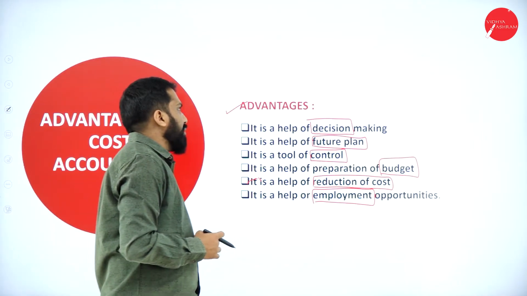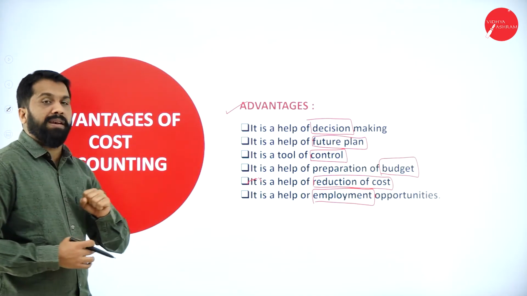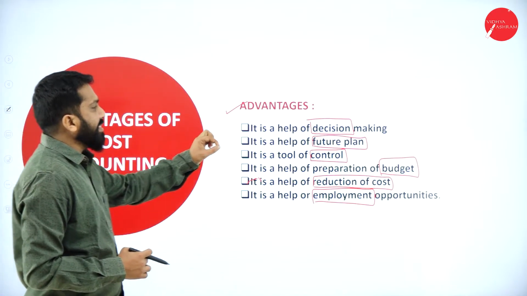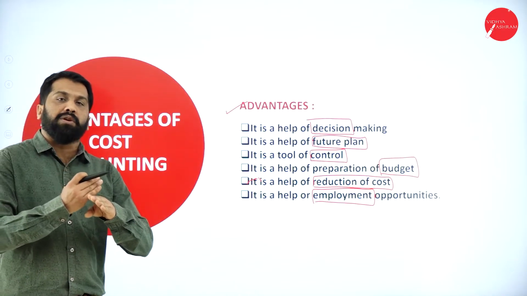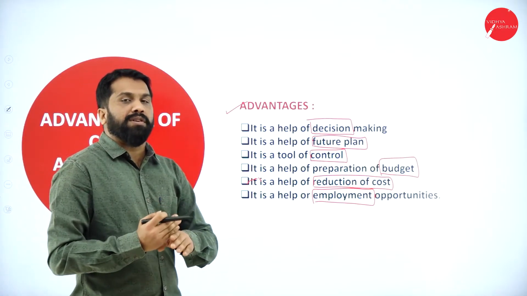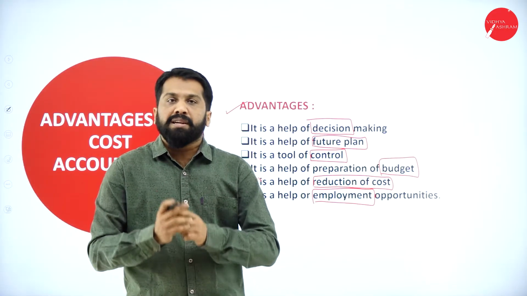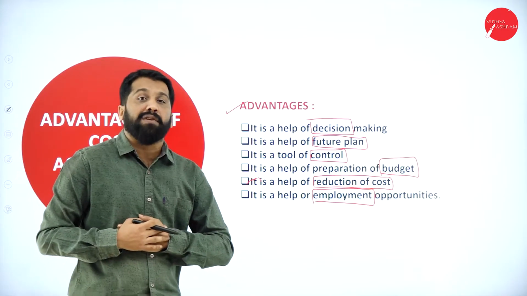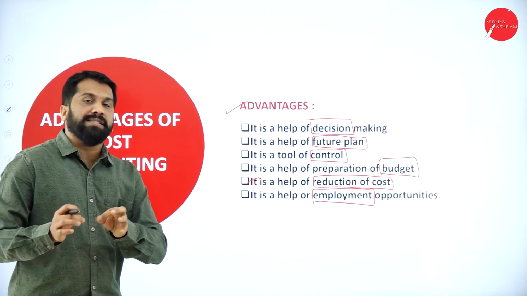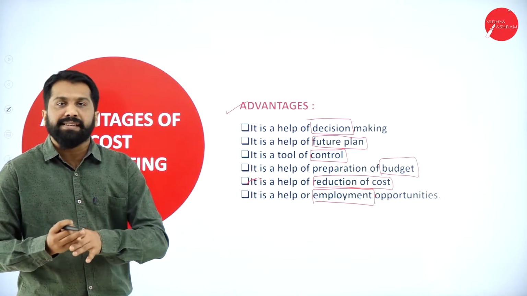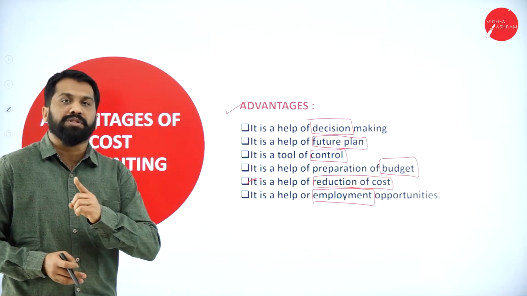Now we will understand the advantages of cost accounting. The first major advantage is help in decision making. We'll go back to our same example: after doing all the breakup of cost, how much did you get? 80 rupees. You can take a decision that I can sell it for 100 for a profit of 20. To fix the selling price, to take decisions, you must know cost accounting. That is the prime advantage.